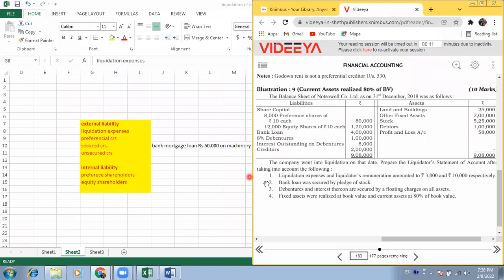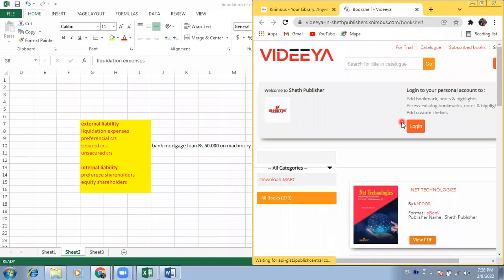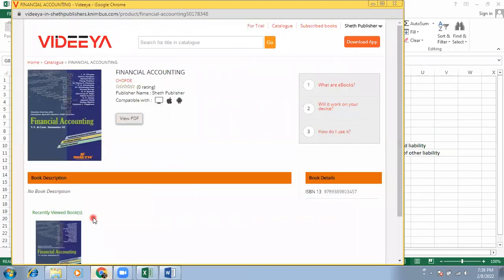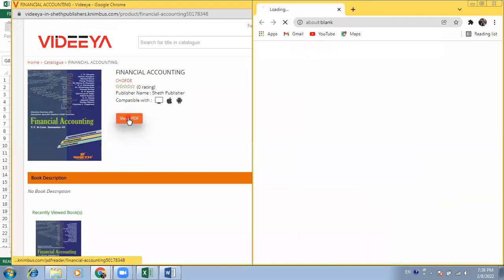Secured creditors are like your debentures, so that also you have to pay. In case of bank loan, it is secured by pledge of stock. So as soon as the stock is realized, here we realized 80%, right? That's why we have to make the corrections.